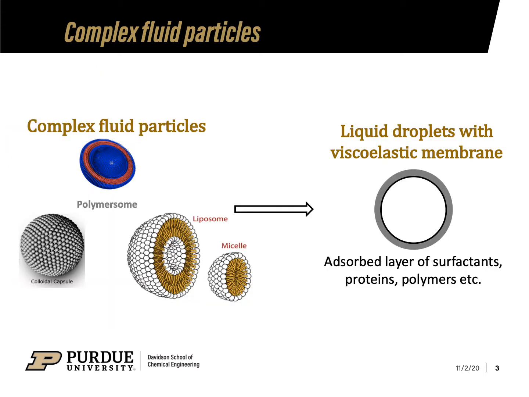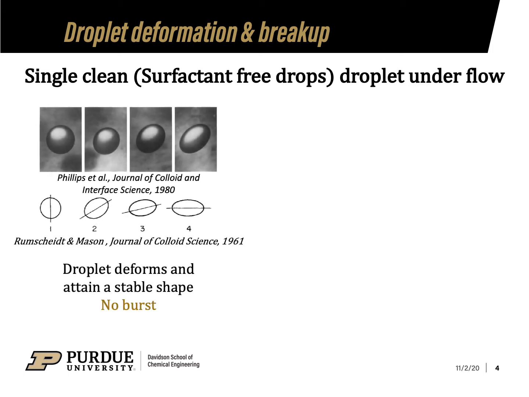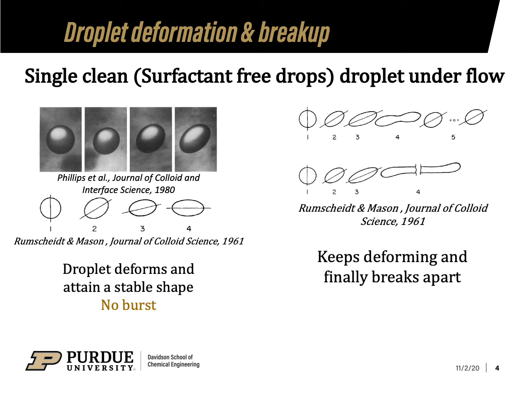From the modeling point of view, these complex fluid particles can be viewed as liquid droplets with a viscoelastic membrane of an adsorbed layer of surfactants, polymers, and proteins to capture the mechanics of the system. When a single clean droplet, that is a droplet with no surfactant on its surface, is placed in an external viscous fluid, it deforms as the external flow rate is increased. In this, two situations can arise. First, the droplet deforms under flow and attains a stable shape at a given shear rate and there is no burst. Second, the droplet keeps on deforming and finally breaks apart.